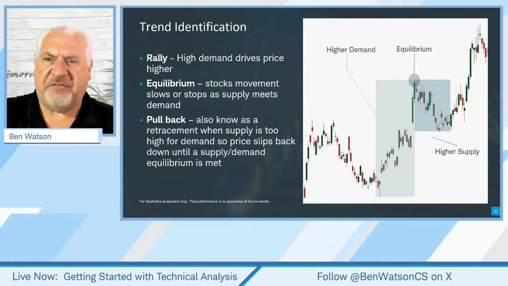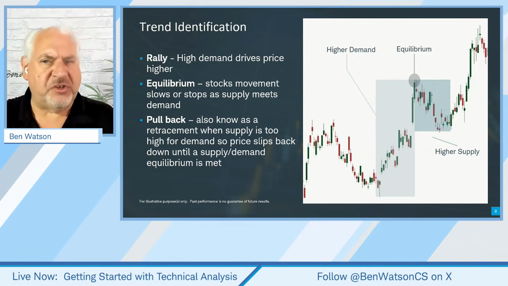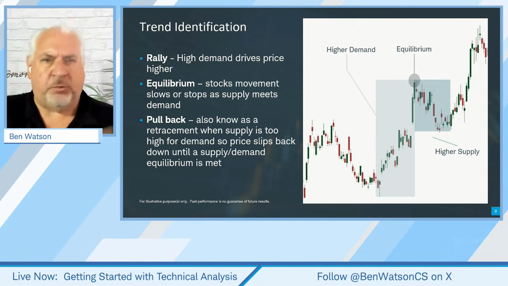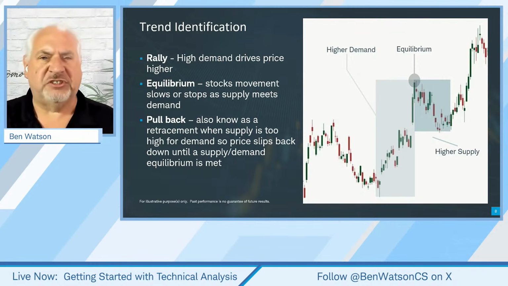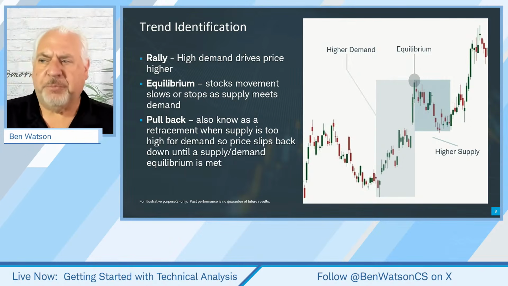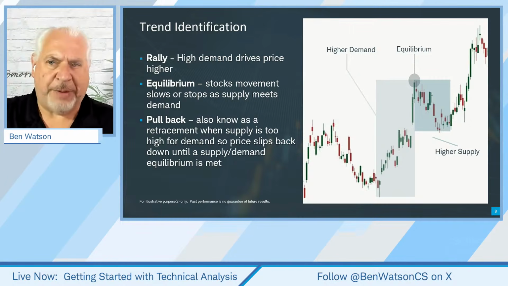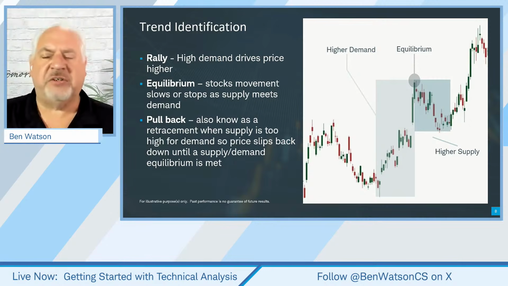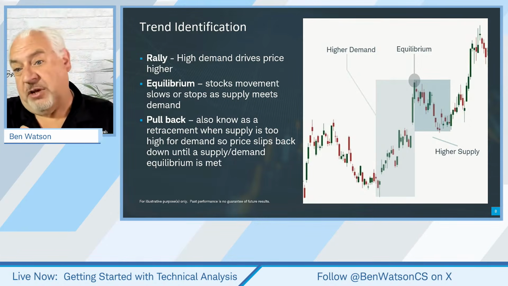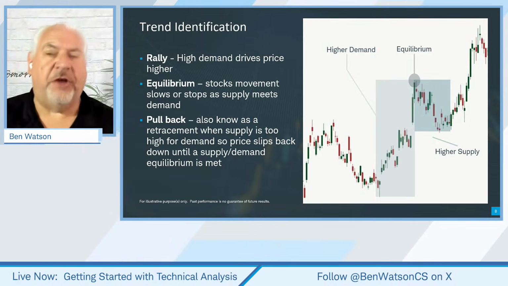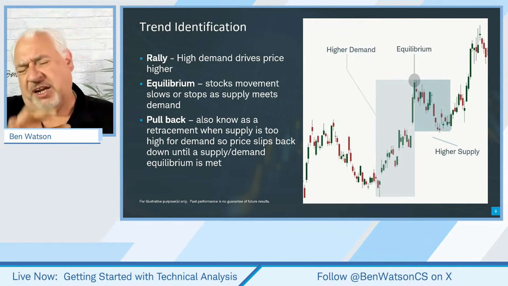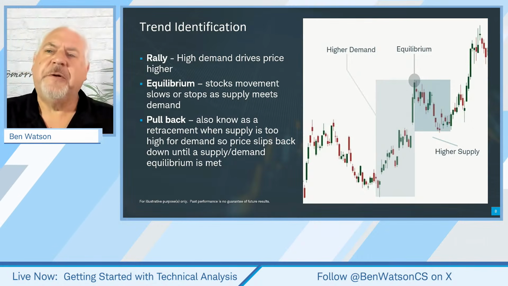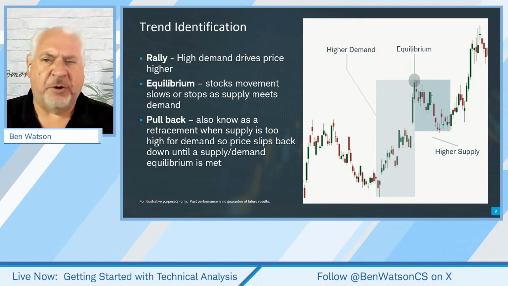So when we talk about trend identification, one of the things that we look for is the patterns that get created. And we'll talk more in later sessions about specific types of patterns. But we see some repeatable patterns here, or some patterns that tend to repeat themselves. High demand generally comes with strong momentum. High supply comes with strong momentum in the other direction. Equilibrium, when we get to that changeover point between buyers and sellers, or sellers and buyers, tends to indicate that we don't have a lot of momentum, right?